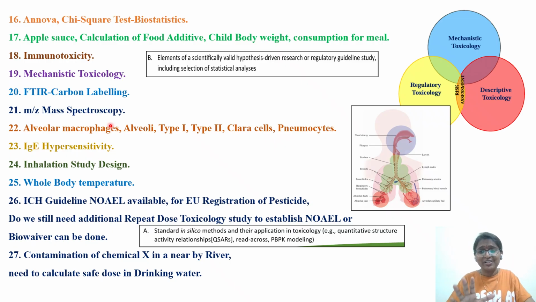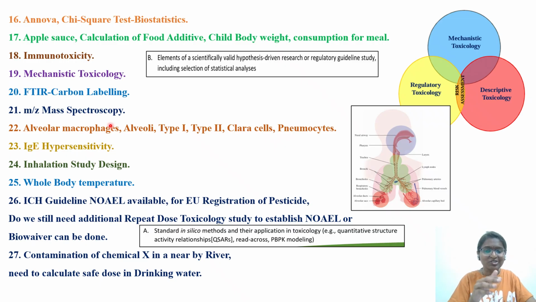Frankly speaking, I did not read for the exam these particular areas. If you look into analytical toxicology or forensic toxicology, once you get the samples, you have to analyze and interpret that analysis, whatever results, the peaks and graphs you are getting. You should be able to interpret and analyze. As a toxicologist, that is also your job to understand it.